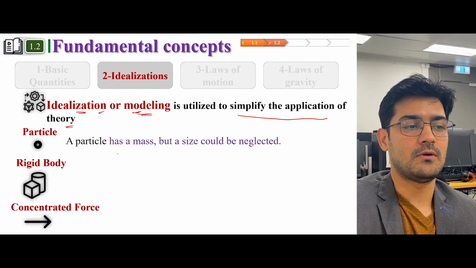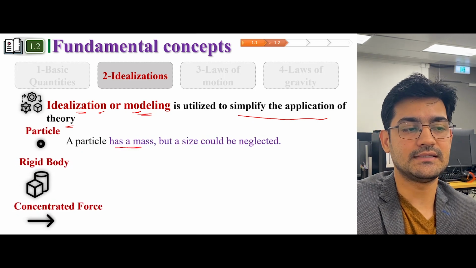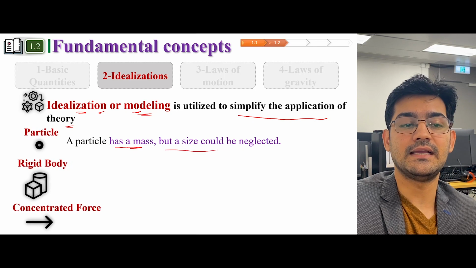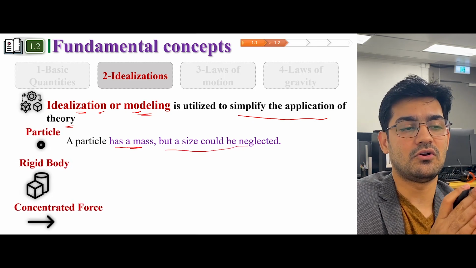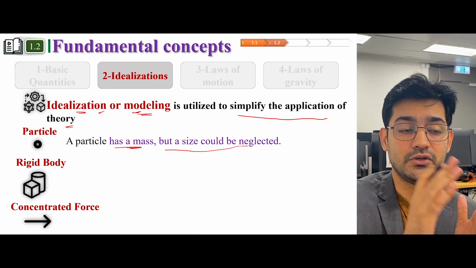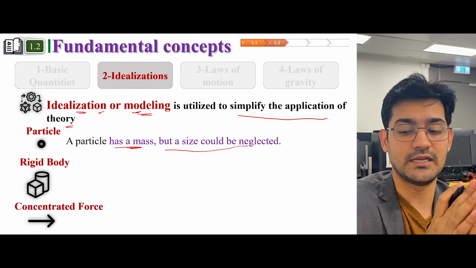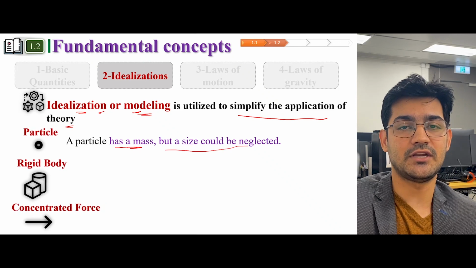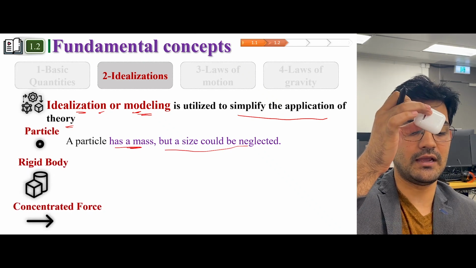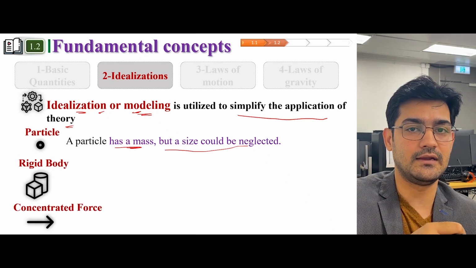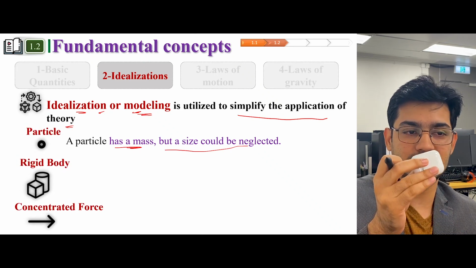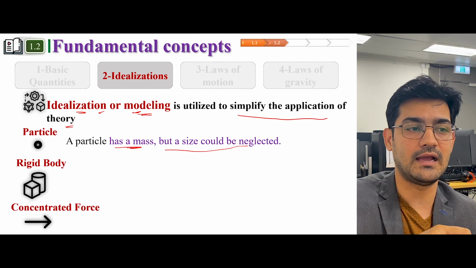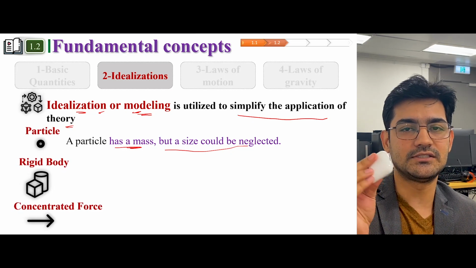Particle. Now, a particle is something that has a mass, but its size can be neglected. It really depends on the application whether you want to ignore the size or not. For example, if I drop this AirPod and it falls onto my hand, and I want to figure out how much force this AirPod is going to apply on my hand, I don't really need the size of this AirPod.